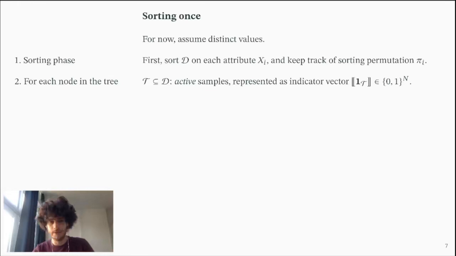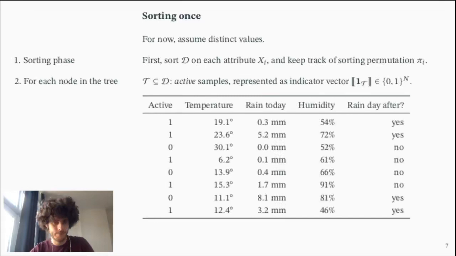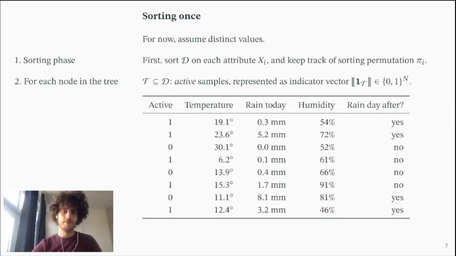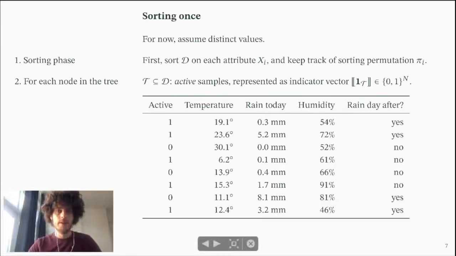And because we're doing this obliviously, we cannot just reduce the number of rows, but we're going to select based on oblivious bits whether we take the row into account or not. So we have the secret shared indicator vector with binary values that we call active samples to indicate whether we take the row into account or not.